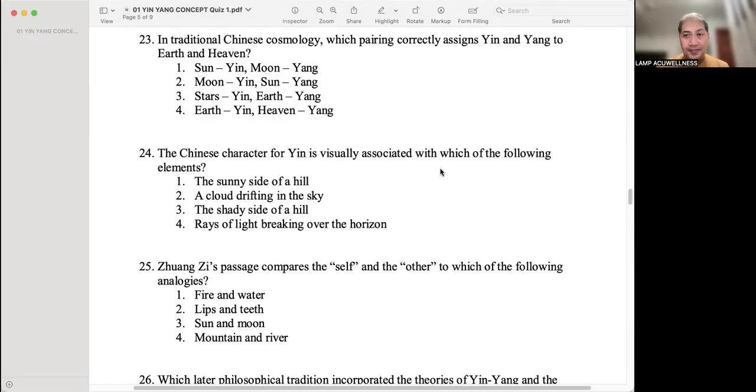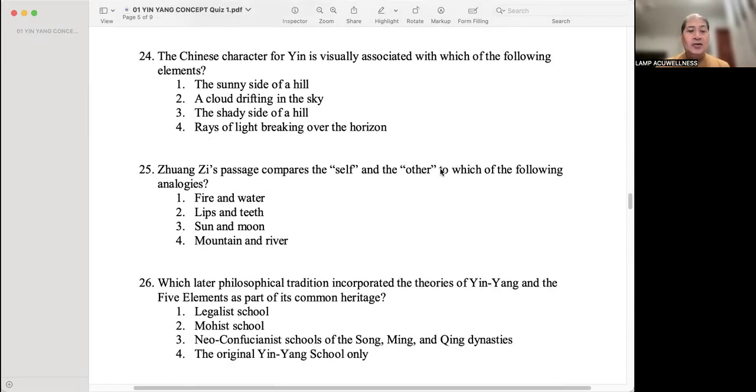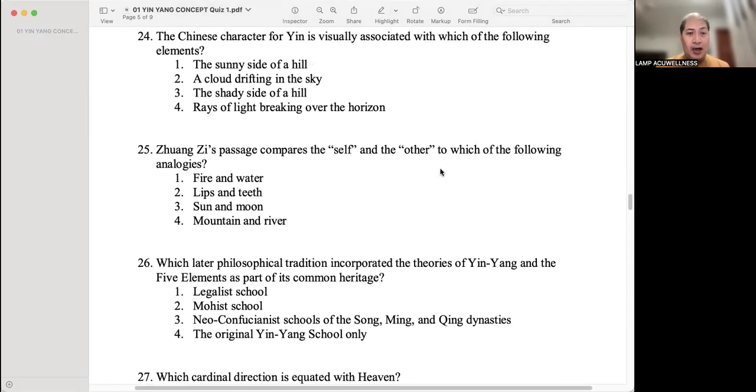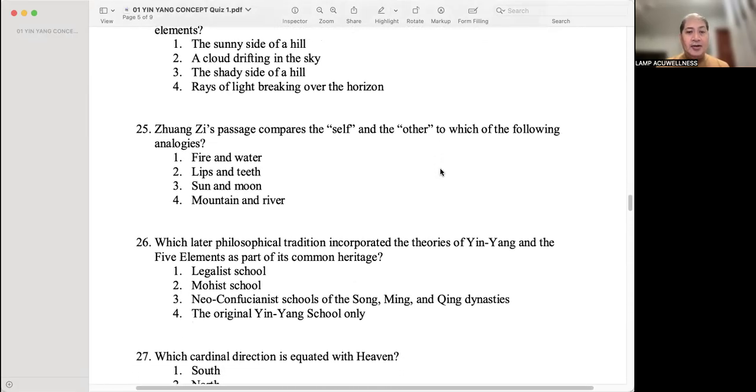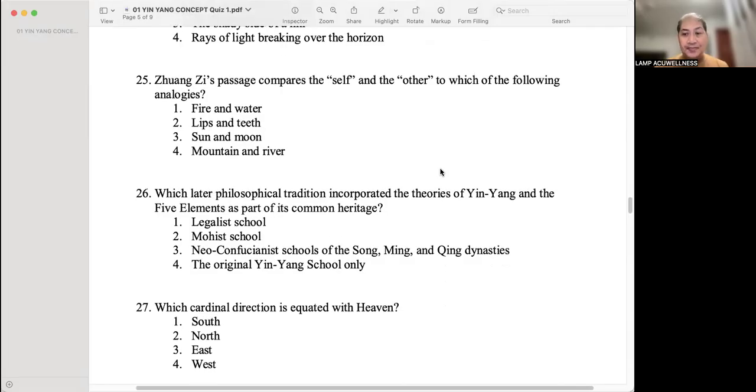Yin, the shady part of a hill. Zhuangzi's passage compares the self and the other to which of the following analogies? Number two, lips and teeth.